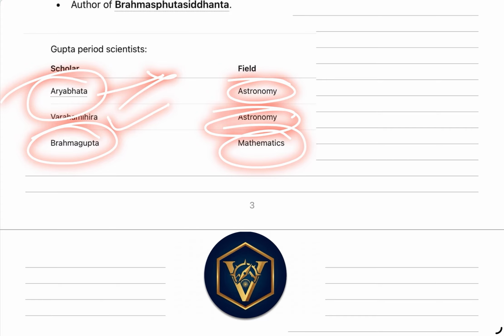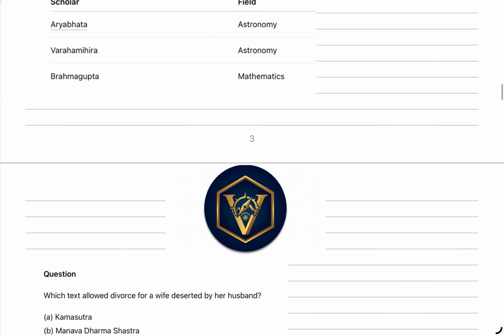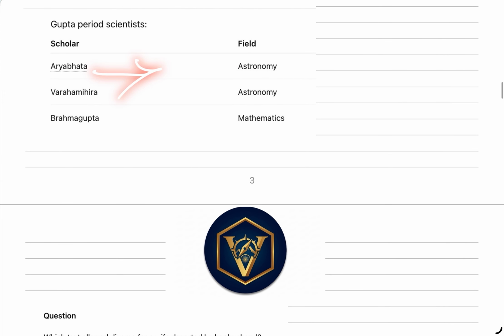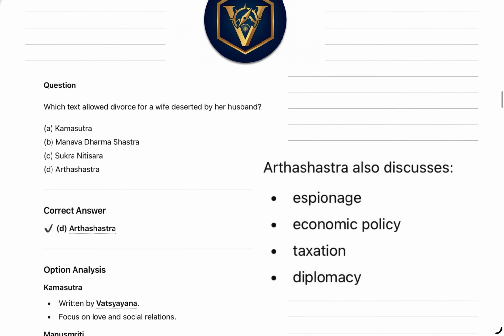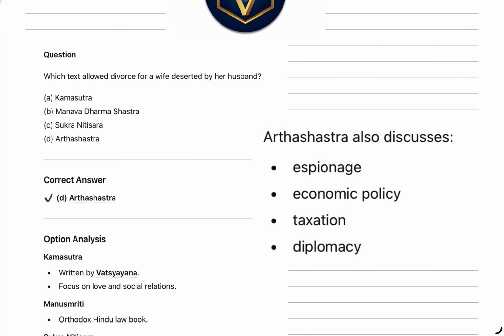Aryabhatta can be regarded as contributing to mathematics also. Now we will move forward. Which text allowed divorce for a wife deserted by her husband? Okay.